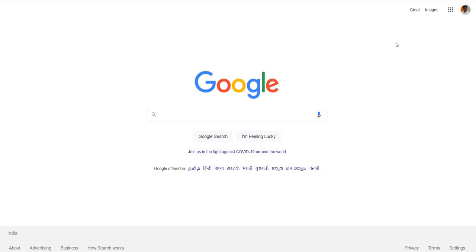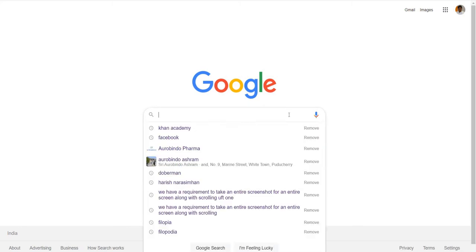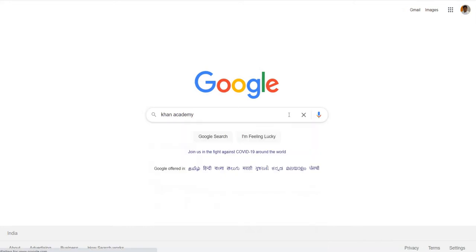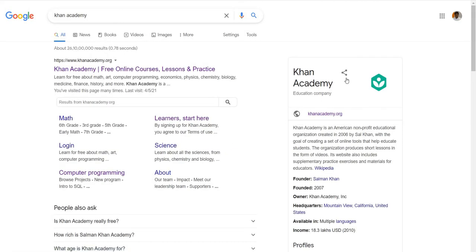Hi guys, today I would like to share one of the education websites which will help kids who are studying in CBSE, and this is an absolutely free website which anyone can use. The site name is called Khan Academy. In Google you can type Khan Academy, search it, and you will end up over here.